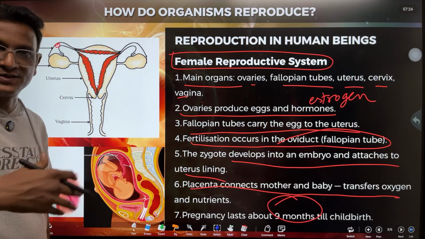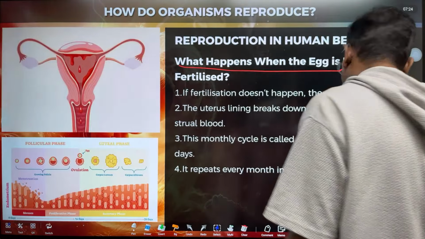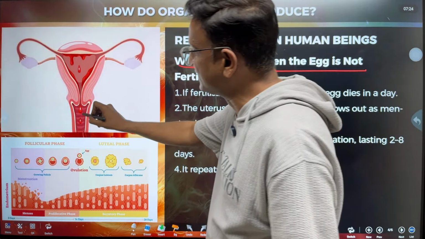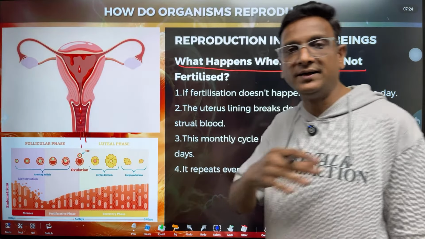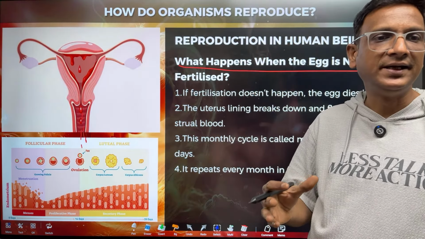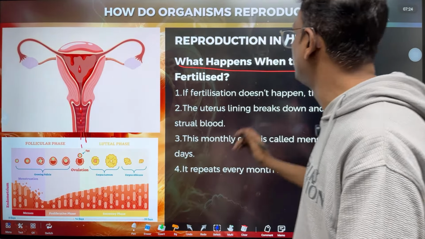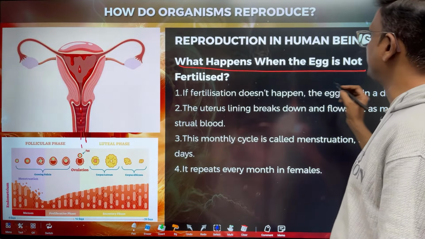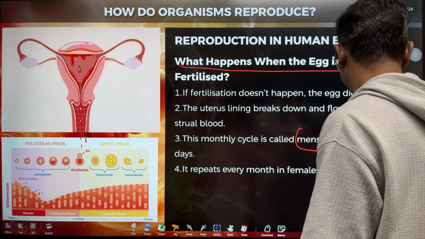But what about these tissues? Whatever the blood that is formed inside the uterus, all the blood gets expelled out of the vagina. This is called as menstruation.